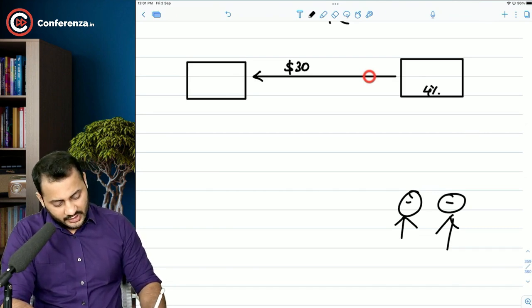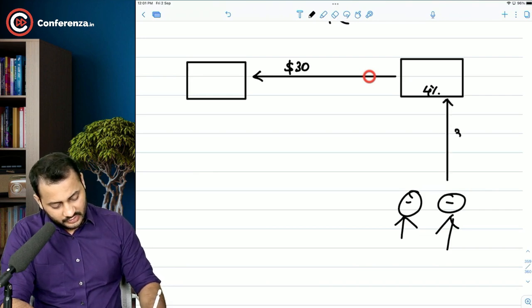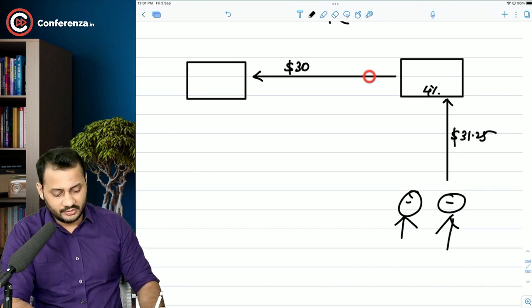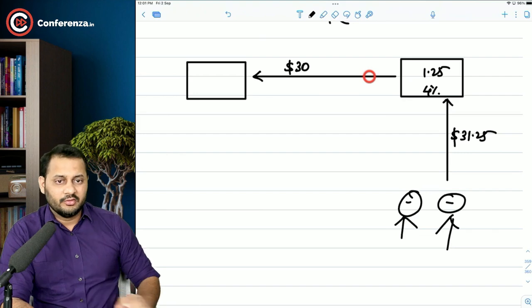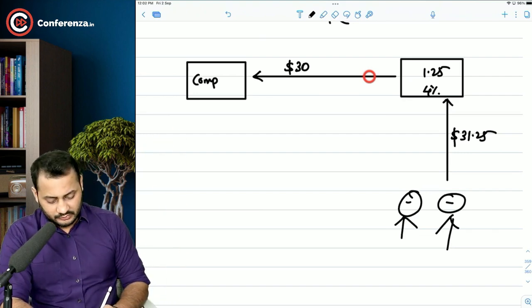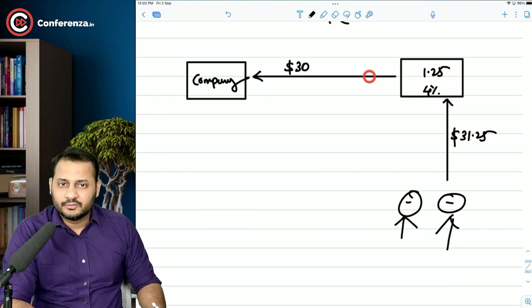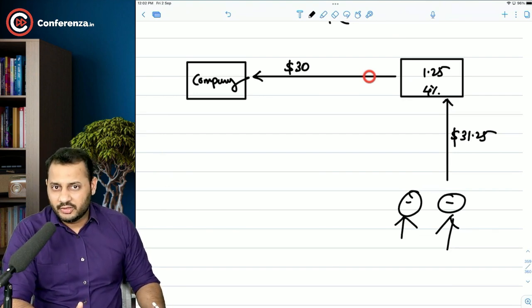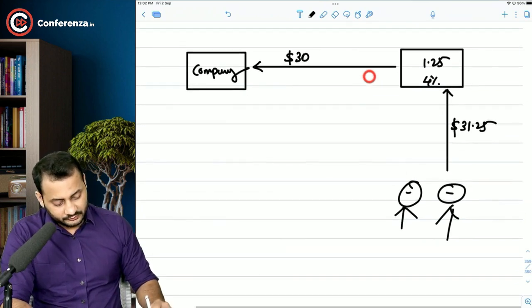So what they will have to do is raise around 31.25 million. Out of that, 1.25 million will be kept by the custodian bank and 30 million will be given to us.